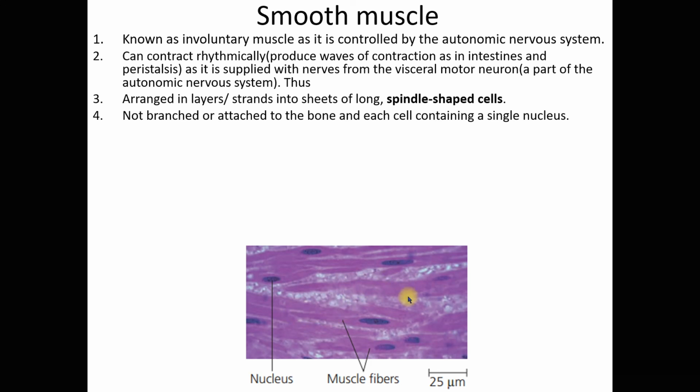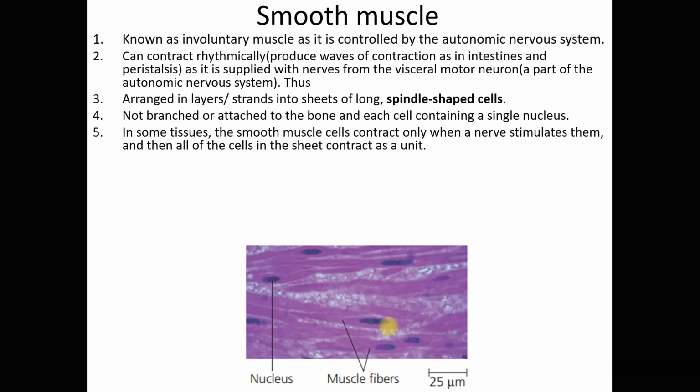Smooth muscles are not branched or attached to the bone, and each cell contains a single nucleus. In some tissues, the smooth muscle cells contract only when a nerve stimulates them, and then all of the cells in the sheet will contract as a unit.